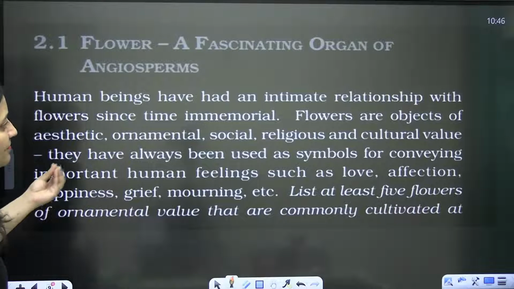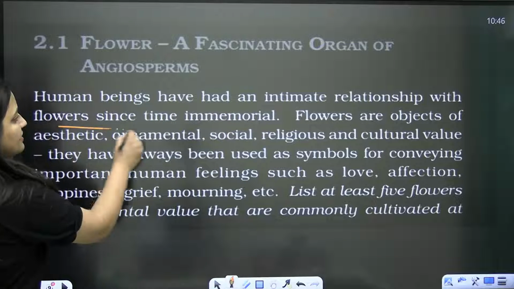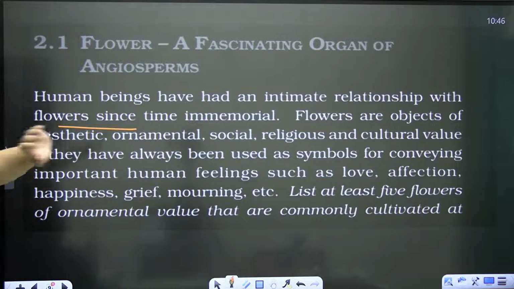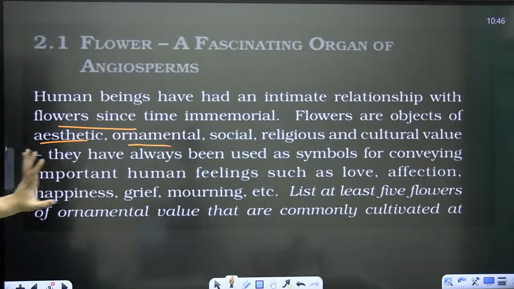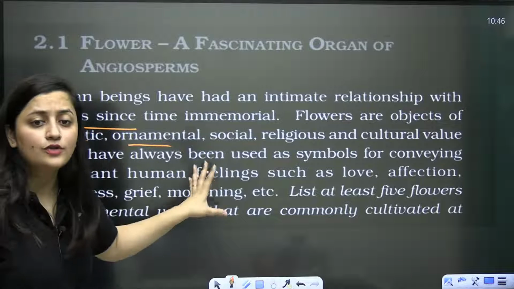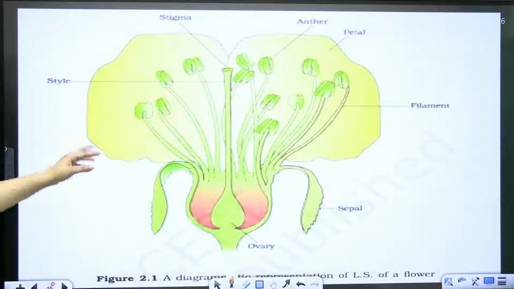Human beings have had an intimate relationship with the flowers since time immemorial. Flowers are objects of aesthetic, ornamental, social, religious and cultural value. I don't think that I need to explain it. You know about it, isn't it? So here, this diagram is important.